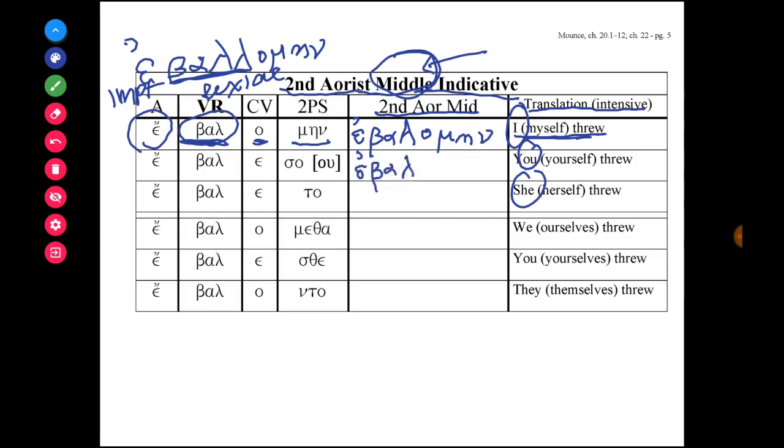Ebal. Now look at the form here. You have the connecting vowel epsilon, and then you have the sigma, but you never see this form. The reason why is because we learned that the sigma does not like being sandwiched between two short vowels, and then you know your big 5 little 2 rules for vowel contraction. What happens when the epsilon and omicron come together? It forms an upsilon. And so the final form for you yourself threw is ebalou.